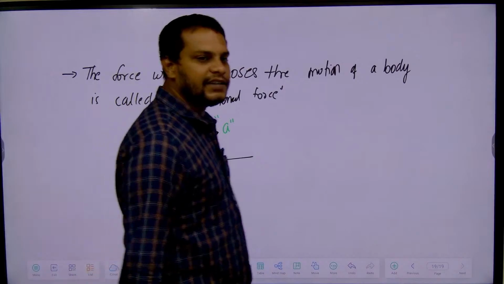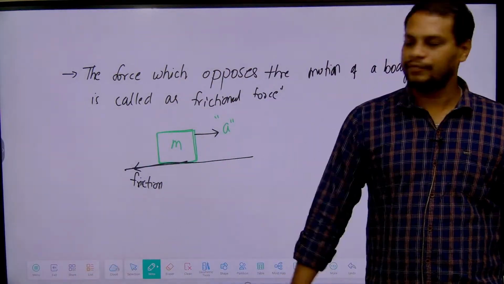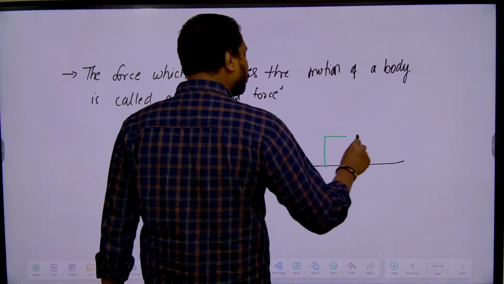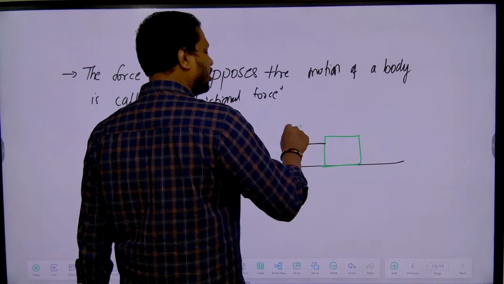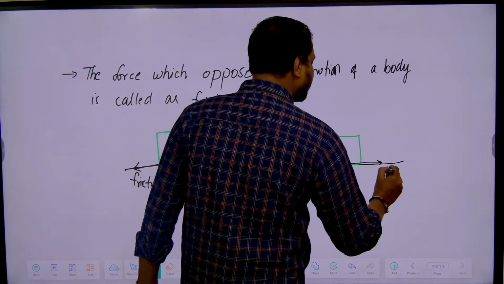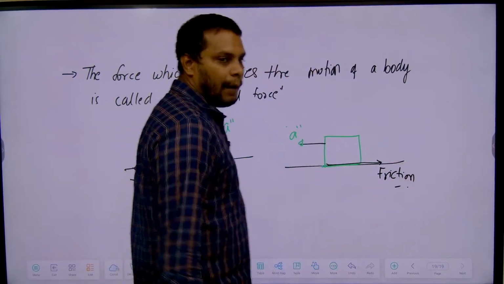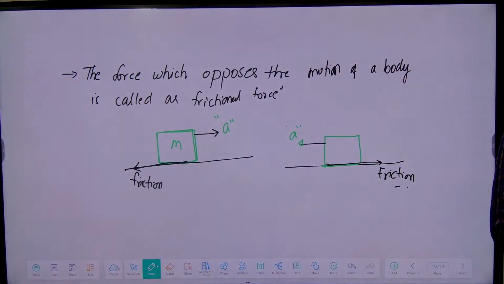Suppose the same body is moving towards the left side with acceleration a, then frictional force is on which side? Right side. So friction opposes the motion of a body, or it is opposite to the motion of a body.